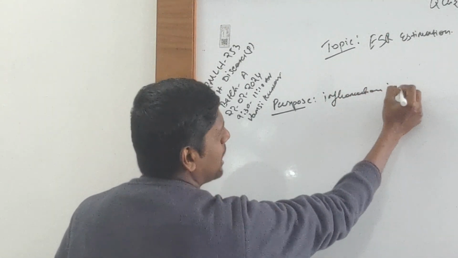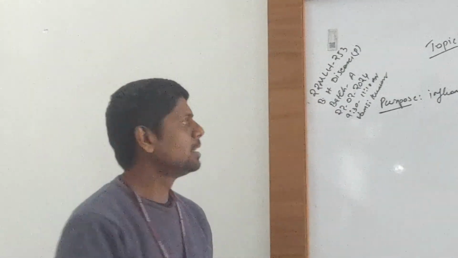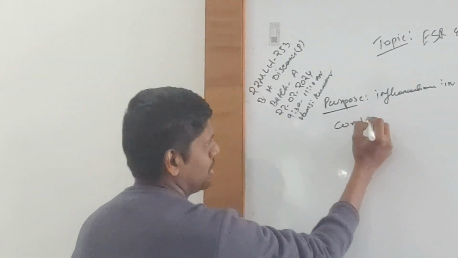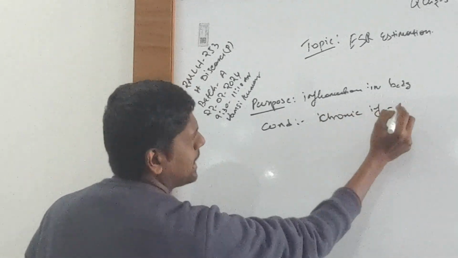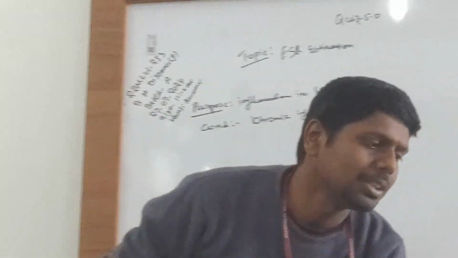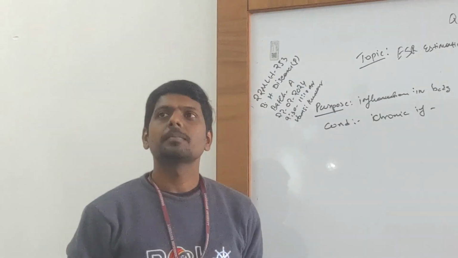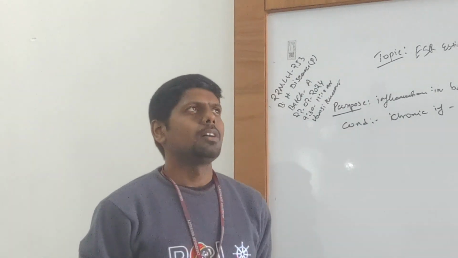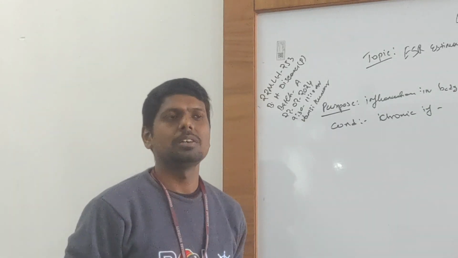Inflammation in the body. So tell me some conditions where there will be inflammation. Chronic infections. Example? Any one example for chronic infection? Corona. Corona is a virus, an acute infection.